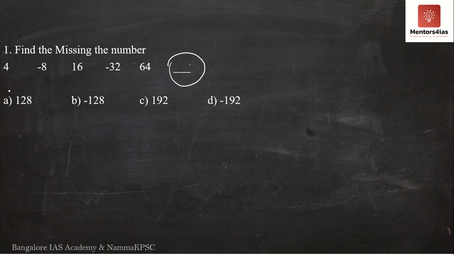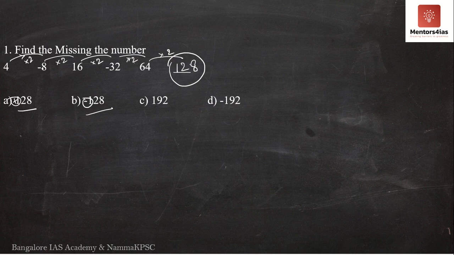Don't you think this is very simple? 4 2s are 4 into 2 is 8, 8 into 2 is 16, 16 into 2 is 32, 32 into 2 is 64. So obviously 64 into 2 has to be 128. However, there are two options, 128 and minus 128. Which is it? Is it minus or is it plus?